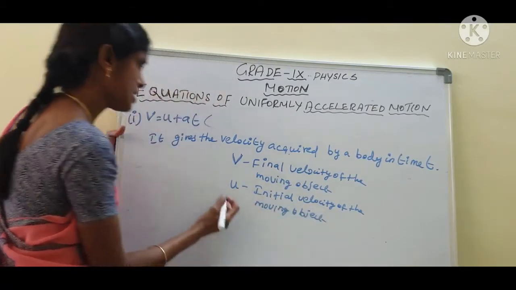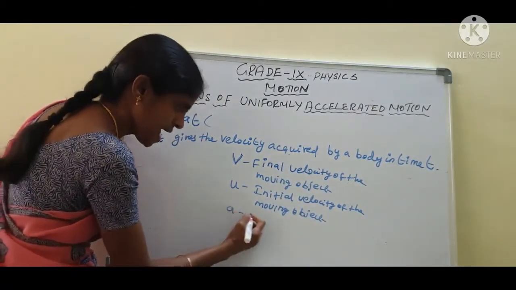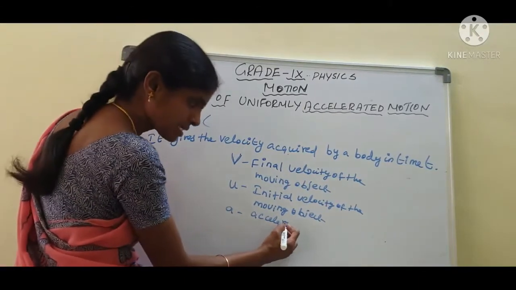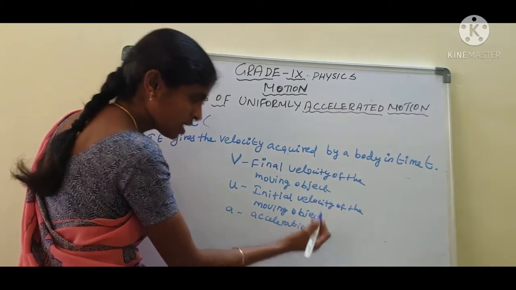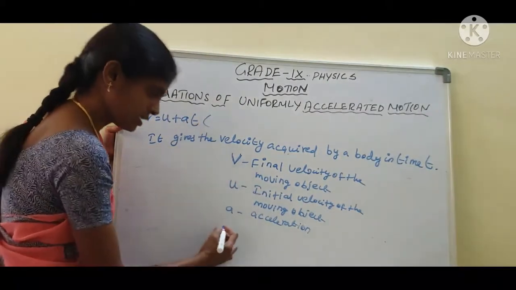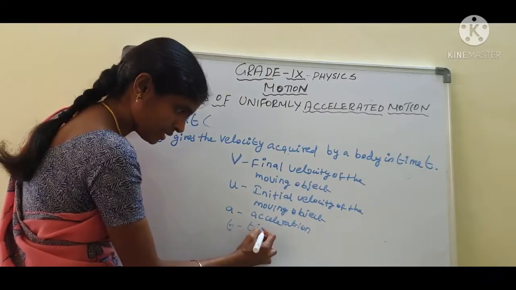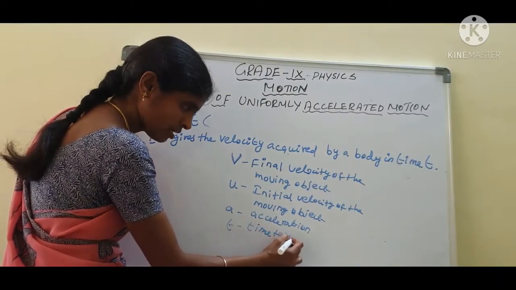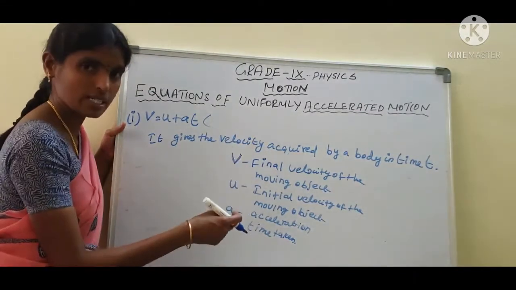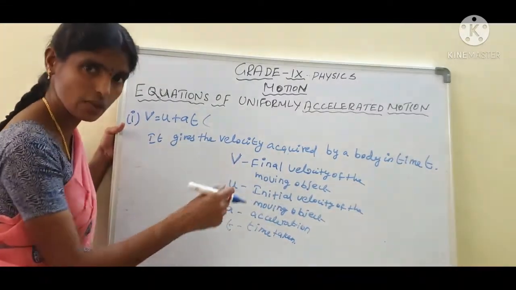A is the acceleration. What is meant by acceleration? Acceleration is the rate of change of velocity. Next, t is the time taken. Are you clear? Now, how do you derive this equation?